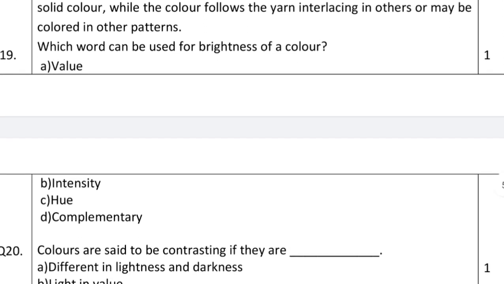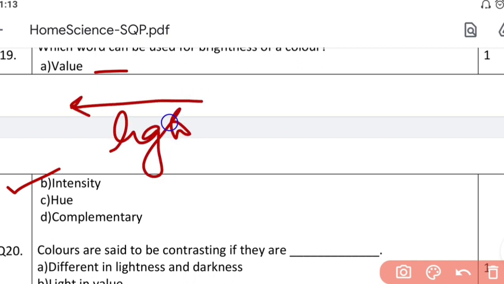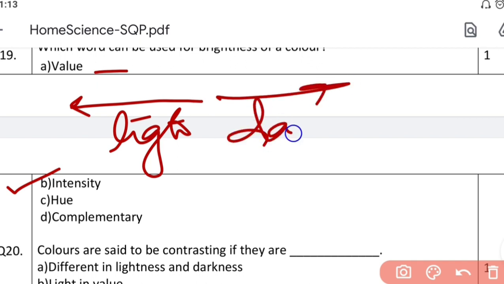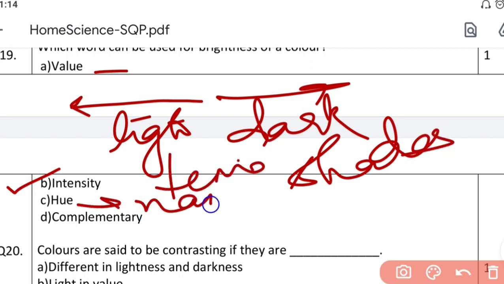Question 19: which word can be used for the brightness of colors? Value? No, obviously not. Intensity, brightness is governed by intensity. What is value? Lightness or darkness. If it is light or dark, this is value. Remember, shades and tints. Hue is the name of the color.